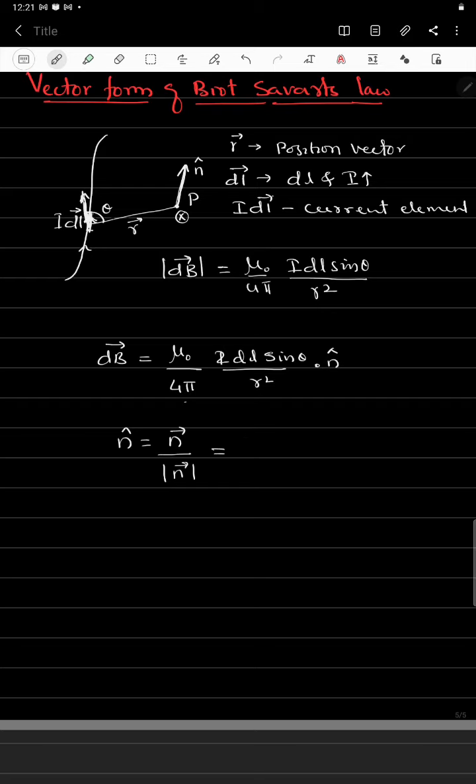For this cross product, for example, a cross b is a vector c. So here the unit vector is I dl cross r, divided by the magnitude of this n vector, which is I dl r sine of theta.